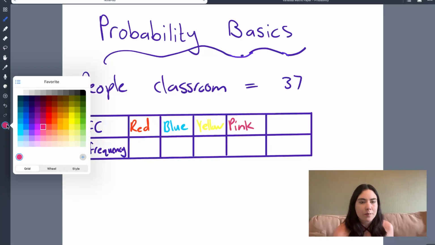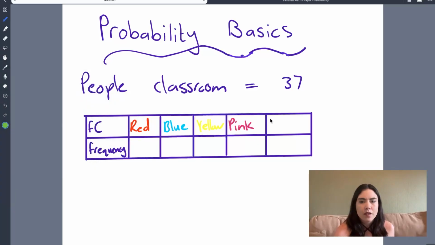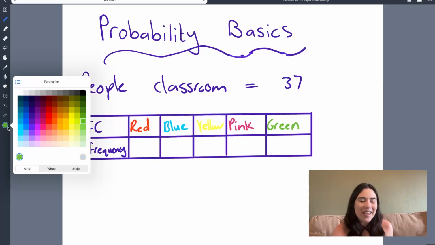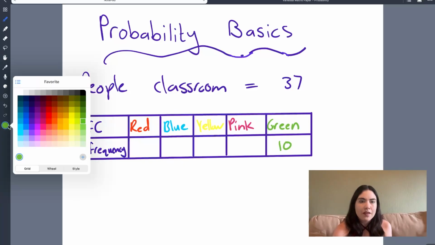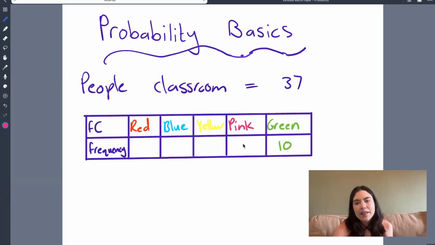And now I have to pick another color. Let's do green. I haven't done green before. Okay, all right. And you can see behind me my green wall and my green nails, so I really like green. Okay, so let's say, out of the 37 students, I'm on green, so I'm going to start there. Out of the 37 students, let's say 10 of them like green. That's their favorite color. Then with pink, let's say only 5 of the people like pink.